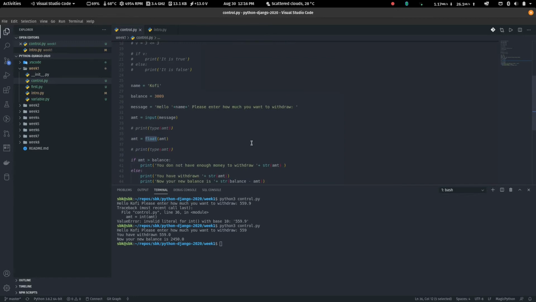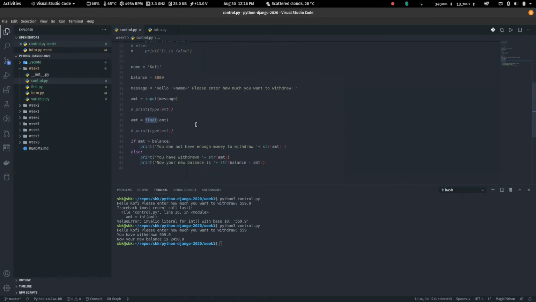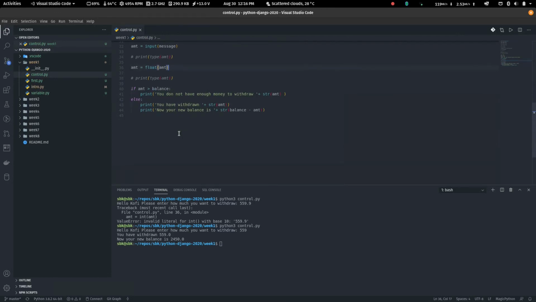Float. And so we've written some simple code here which says that, hey, someone called Kofi is going to take money. So we show them a message and say, hey, input. So the next thing we're going to do is to simulate mobile money. Yeah, I think we should simulate mobile money. And then as an exercise, you go and simulate an ATM machine, and also you go and do this grading system. You can complete it. With all what we've done here, you should be able to do that.